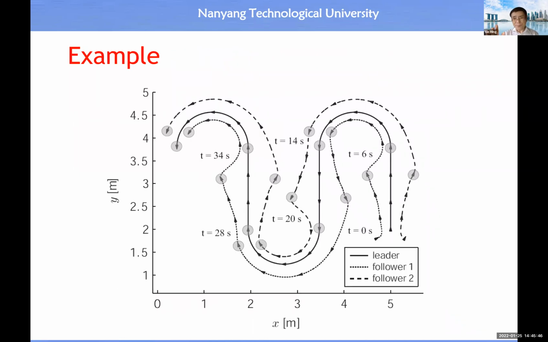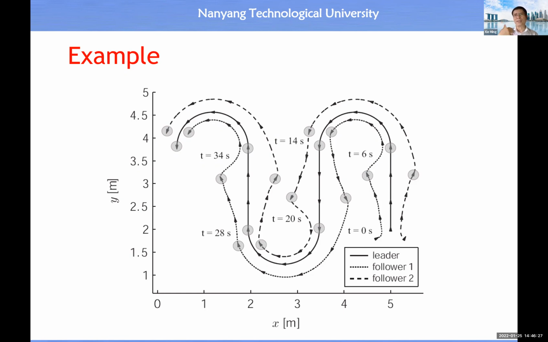And then you will see, let's say we have 3 mobile robots. At time T0, they are here. At time T equal to 6 seconds, they are here. When T equal to 14, they are here. When T equal to 20, they are here, etc. So you will see, once we know the spatial constraint, then we can include the time constraint. In this way, we are able to control the motion of a mobile robot or moving object in a two-dimensional space. So therefore, besides the path, we have another technical term, which is called trajectory.